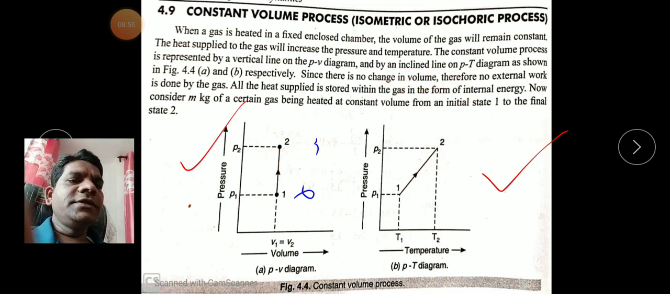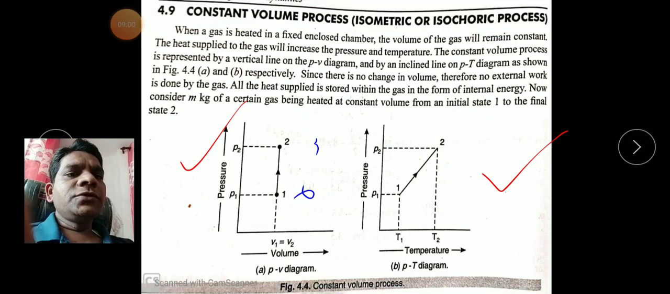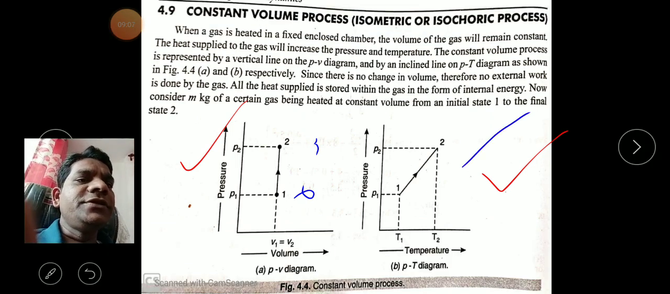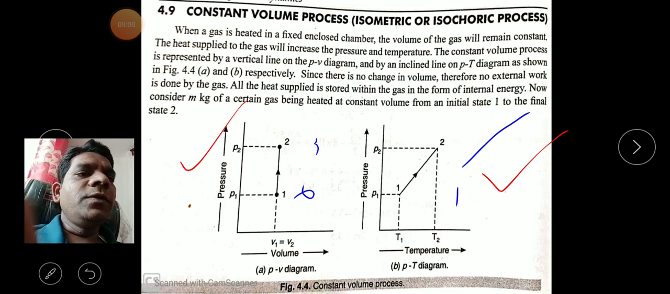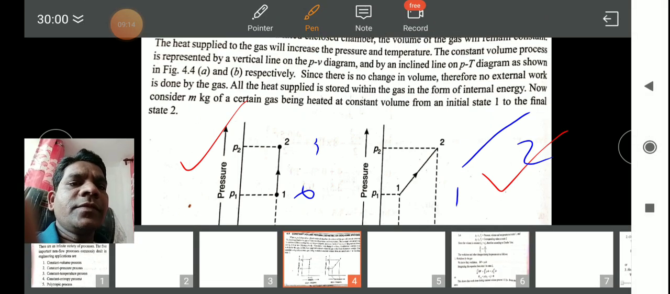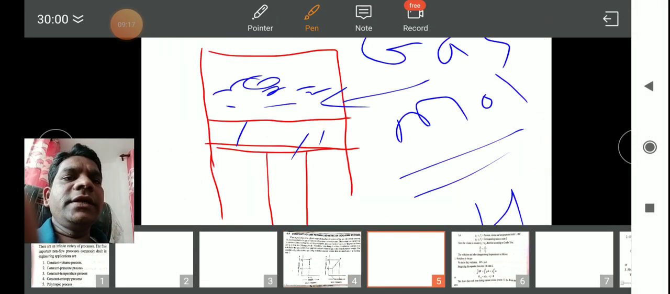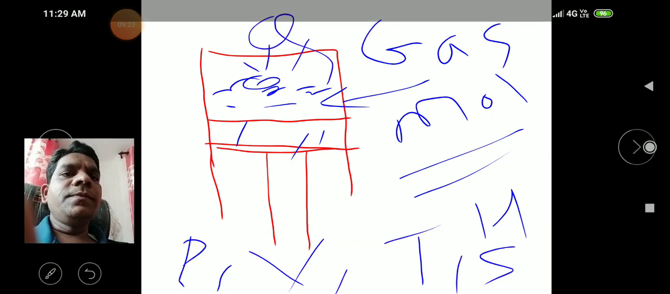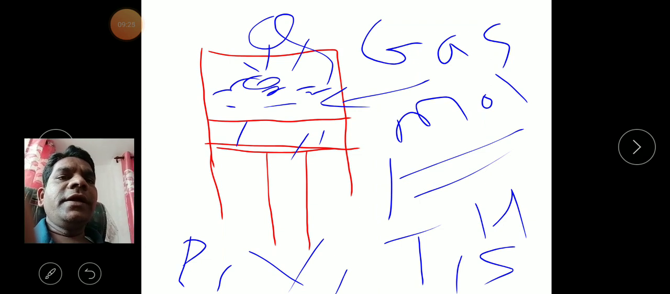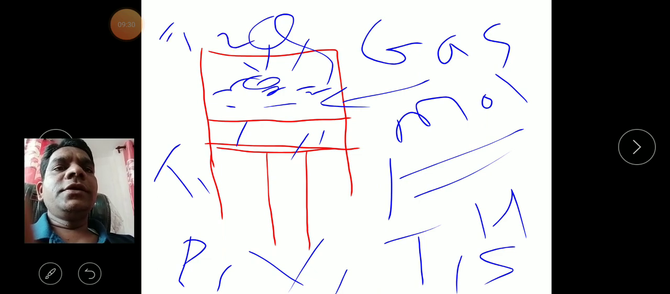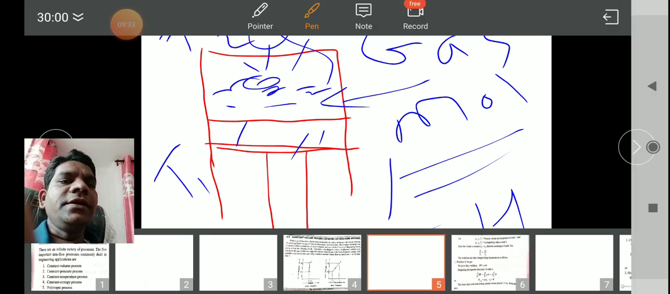If you observe this PT diagram, pressure versus temperature, what is the nature? It should be inclined like that, in this way, an inclined position. This is initial position 1 and final position is 2. What happens after the heating? Inside this cylinder, when you supply external heat, Q is supplied here. So the temperature of the gas rises from temperature T1 to temperature T2, because we supply the external heat to the system.